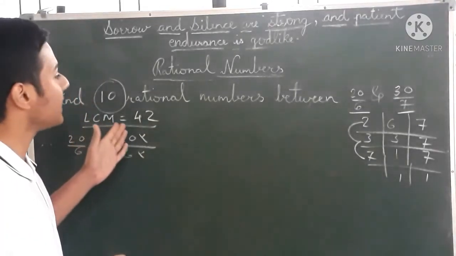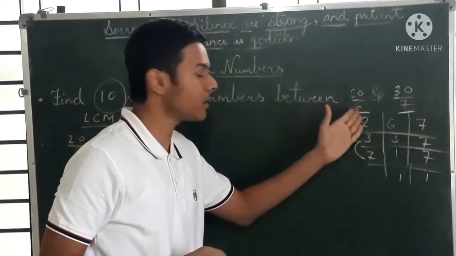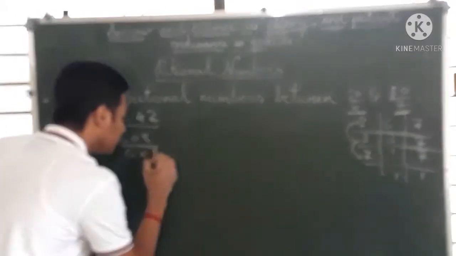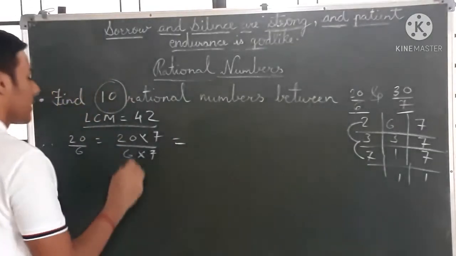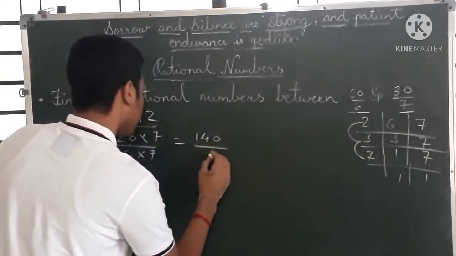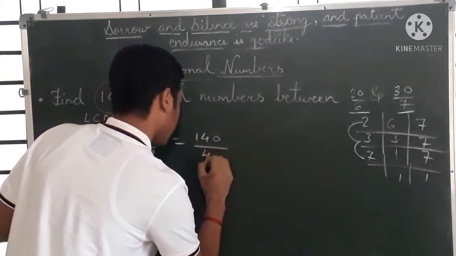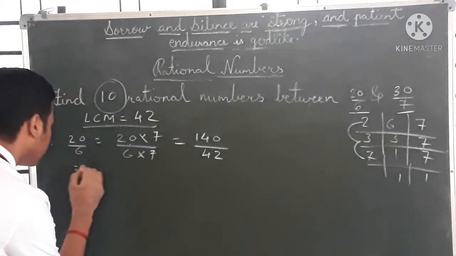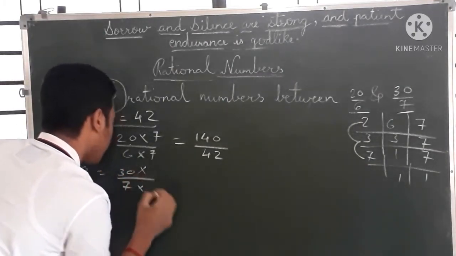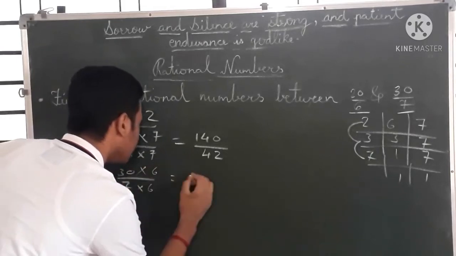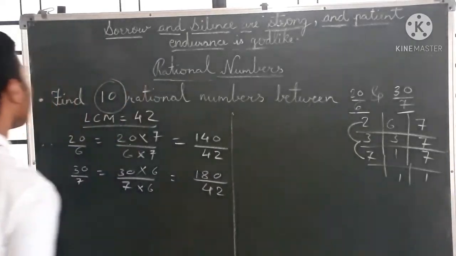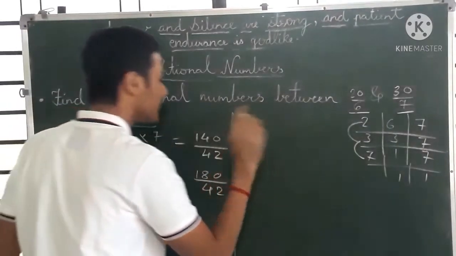Why have we taken out the LCM? Because we have to make the denominators equal. That's why we have taken the LCM. So 6 7s are 42, so here also it will be 7. So 7 2s are 14 and 0, 140 by 42. And 30 by 7 equals 30 by 7 into 6 by 6. 6 3s are 18 and 0, 180 by 42. So these are the 10 rational numbers between 20 by 6 and 30 by 7.